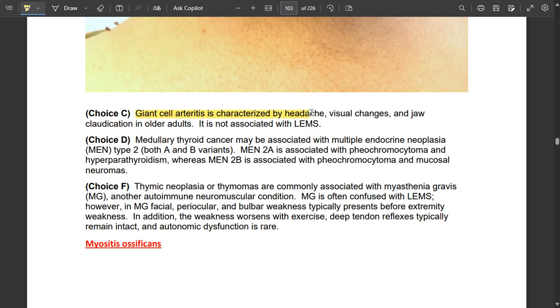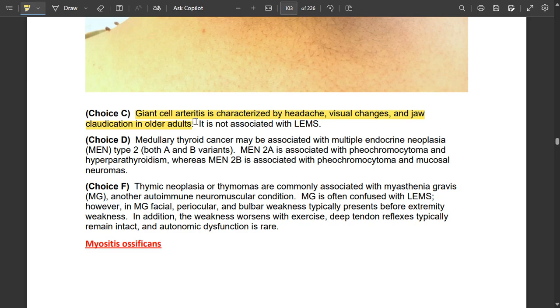Giant cell arteritis is characterized by headache, visual changes, and jaw claudication. Visual changes occur because it involves the optic arteries and optic nerve. Jaw claudication can occur in older adults. It is not associated with LEMS.